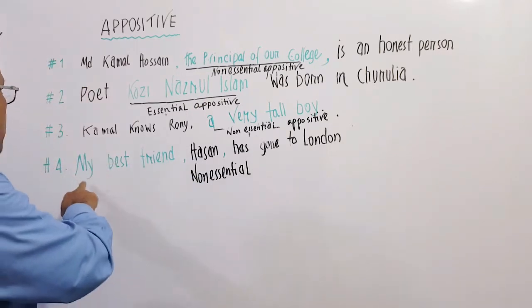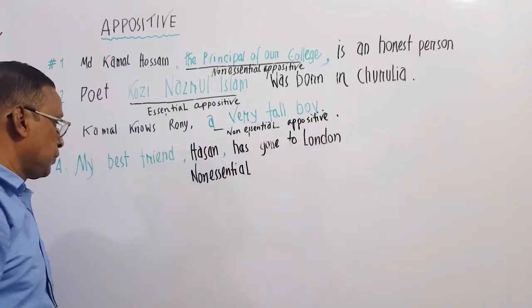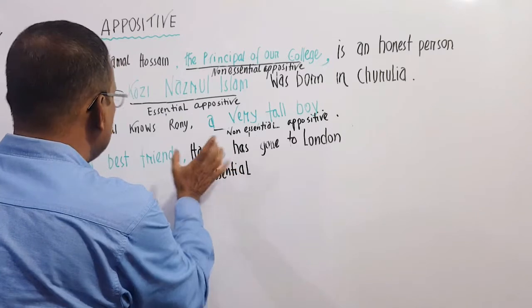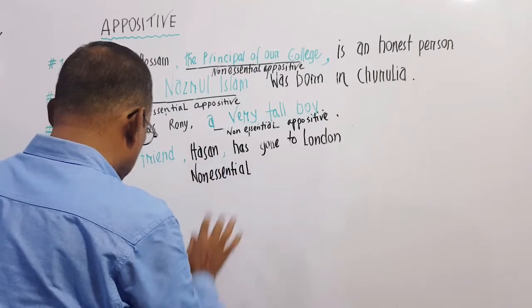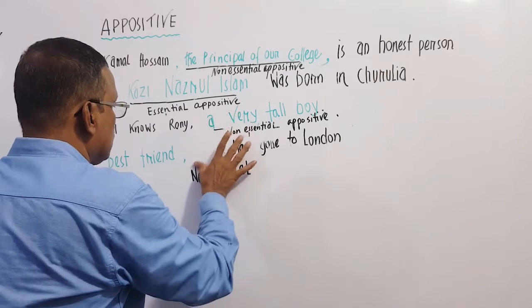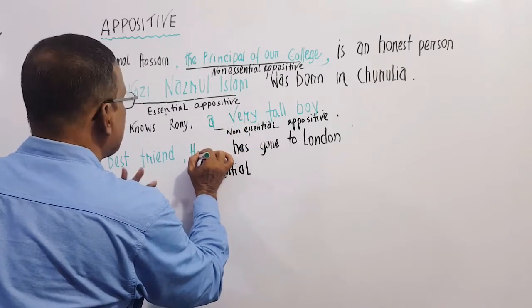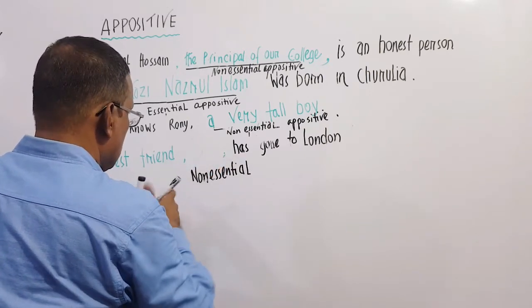Number 4: My best friend Hassan has gone to London. Only Hassan is the appositive here. Hassan, my best friend.